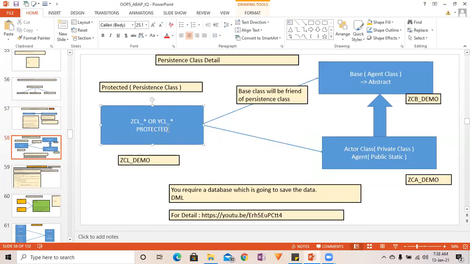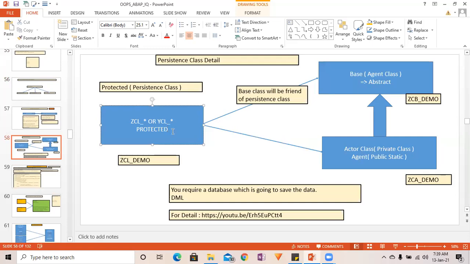To create a persistent class, we go to SE24, give the name of the persistent class, and click on the create button. Multiple radio buttons come up. Instead of a normal class, we have to choose the persistent class.